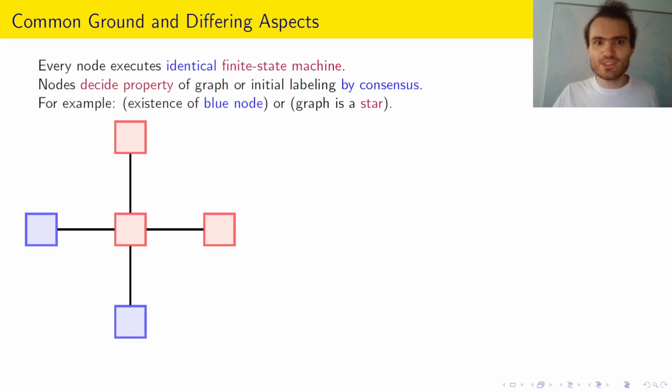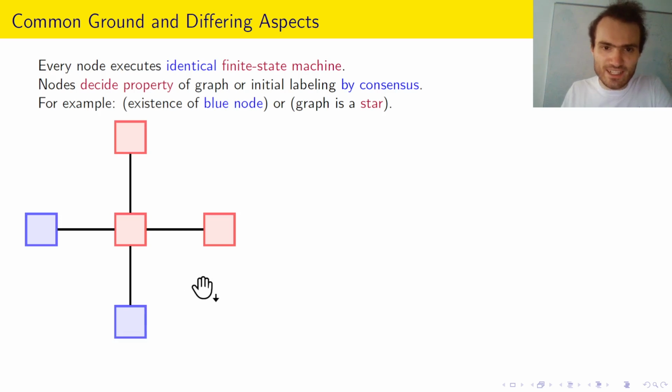So which properties could they, for example, try to decide? They could try to decide whether there exists a blue node or whether the graph is a star. How would the algorithm for checking whether there exists a blue node work? If you are a blue node, then you will obviously start in the state yes.